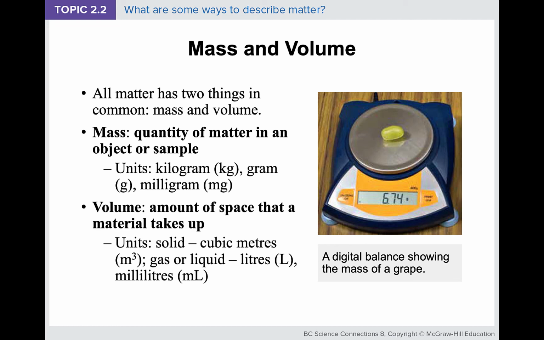So again, all matter has two things in common: mass and volume. Mass is the quantity of matter in an object or sample. We usually use kilogram, gram, milligram, and pounds as units for mass. Volume is the amount of space that a material takes up. The units vary depending on what kind of matter you're talking about. If it's a solid, we will use cubic meters. If it's a gas or liquid, we'll usually use liters or milliliters.